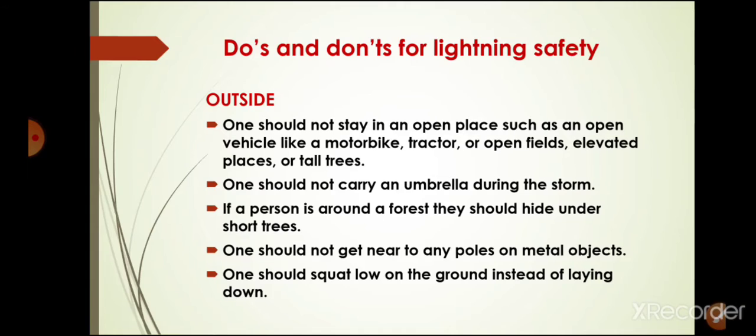If we are in a forest, we have to take shelter under smaller trees instead of taller trees. We should not carry an umbrella during a thunderstorm. We should not go near any poles or metal objects. We should squat low on the ground instead of lying on the ground.